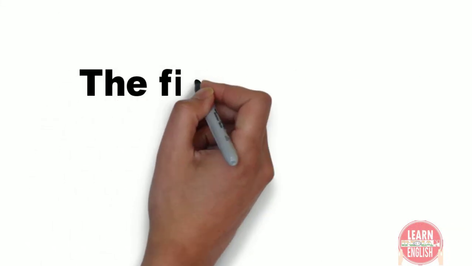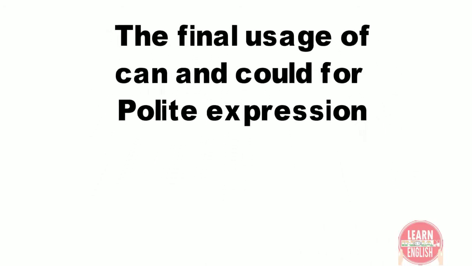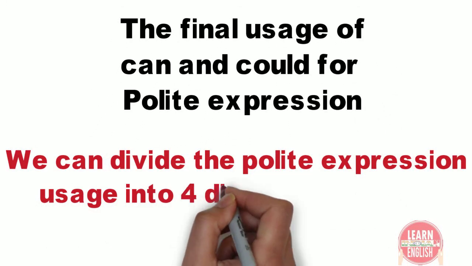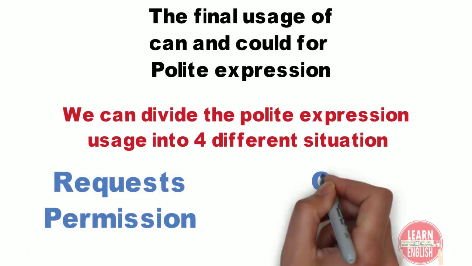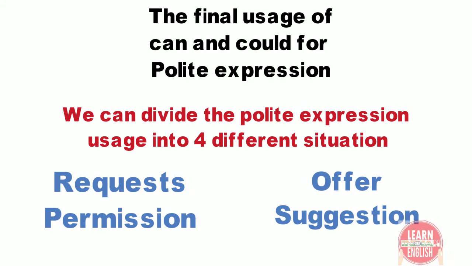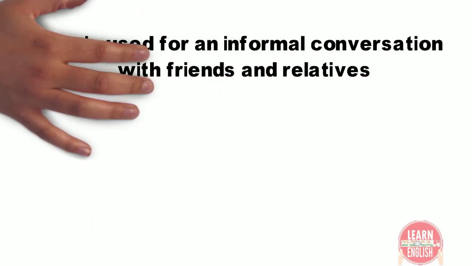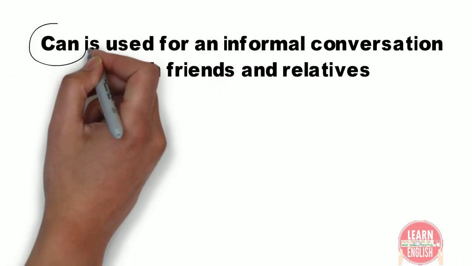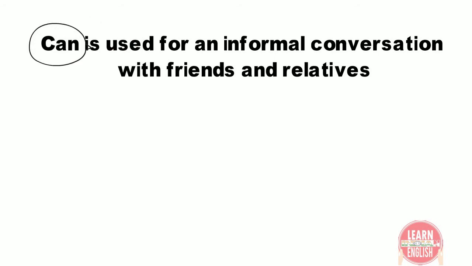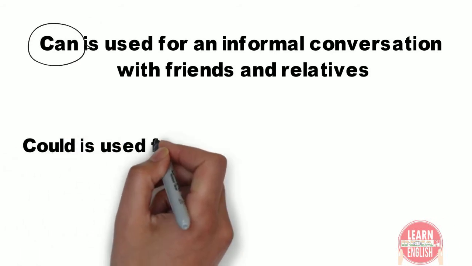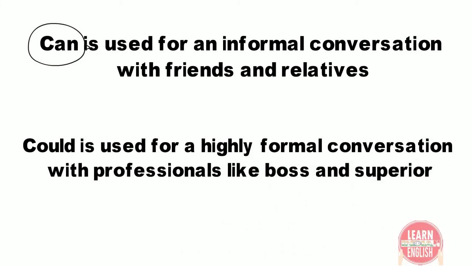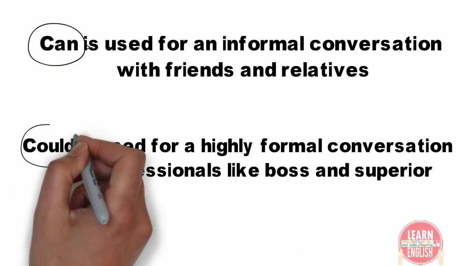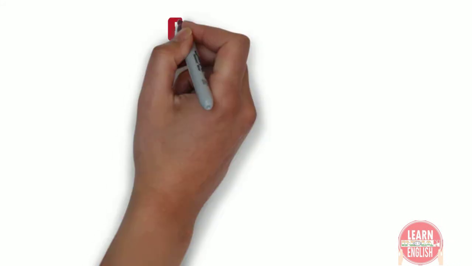Next, let's see the final usage of can and could for polite expression. Here, we can divide the polite expression usage into 4 different situations. They are request, permission, offer, and suggestion. In polite expression, can is used for informal conversation with friends and relatives. Could is used for highly formal conversation with professionals like boss and superior. By using could, we can show more politeness in the conversation.